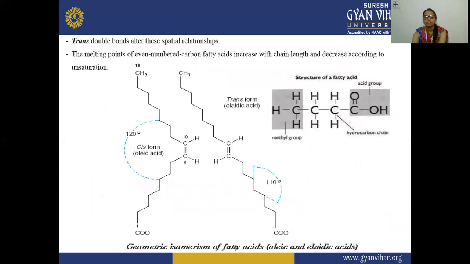Now here you will see that the trans double bond alters these spatial arrangements, and this is the structure of the unsaturated fatty acid. This is the methyl group, these are the hydrocarbons, and this is the acidic group that is present. This is the cis form, and this is the trans form, because in this the hydrogens are on the same side, and these chains are on the same side, and in this you will see the hydrogens are on different sides. The melting point of an even numbered carbon fatty acid increases with the chain length and decreases according to the unsaturation. So these are the geometrical isomerism of pure fatty acids, oleic and elaidic acid.